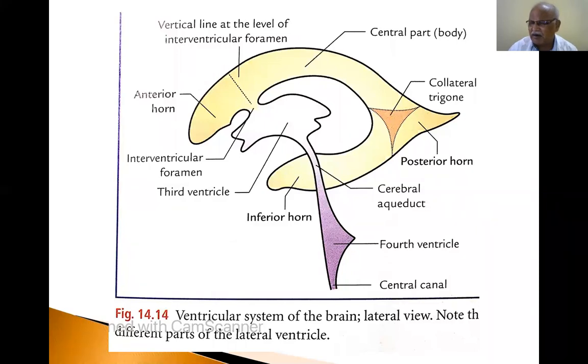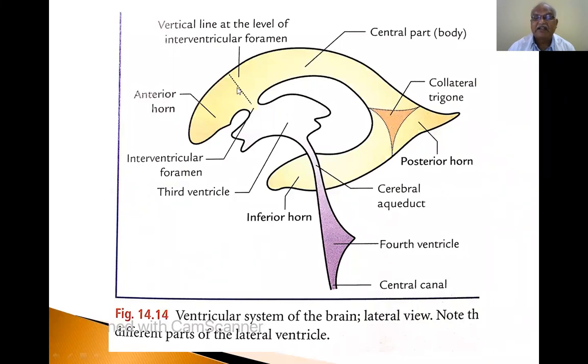Each cerebral hemisphere, right and left, is divided into the frontal lobe in front, the parietal lobe in the center, the occipital lobe behind, and the temporal lobe inferiorly. So there are 4 lobes in the cerebral hemisphere: anteriorly the frontal lobe, centrally the parietal lobe, posteriorly the occipital lobe, and inferiorly the temporal lobe.